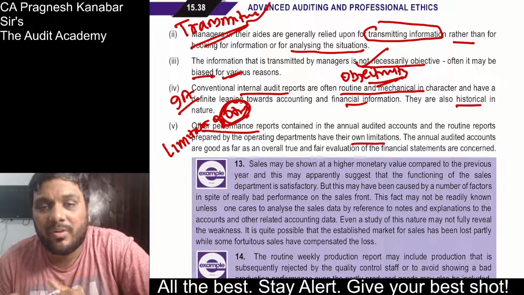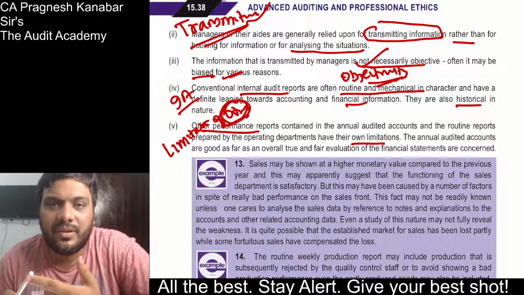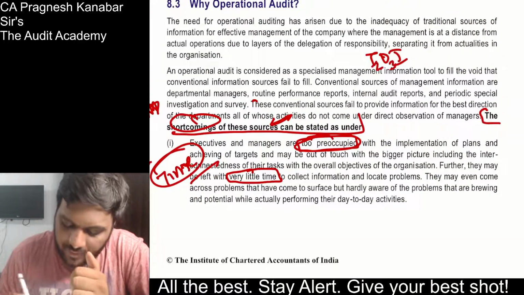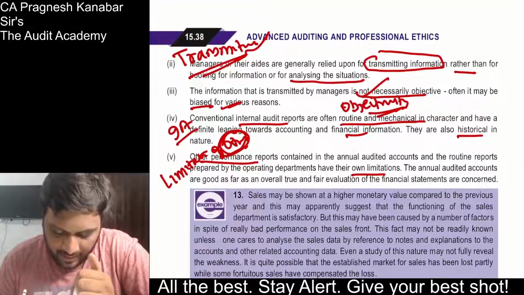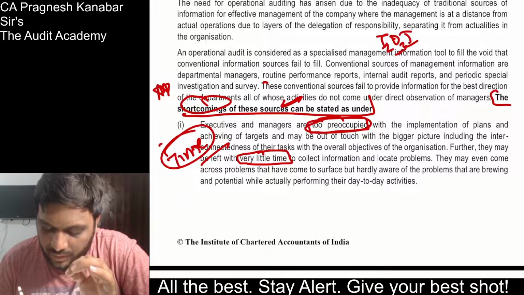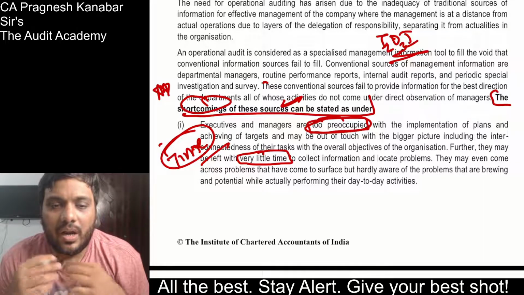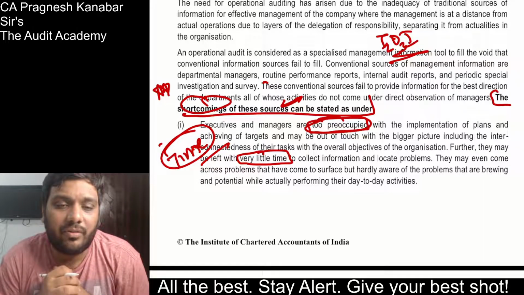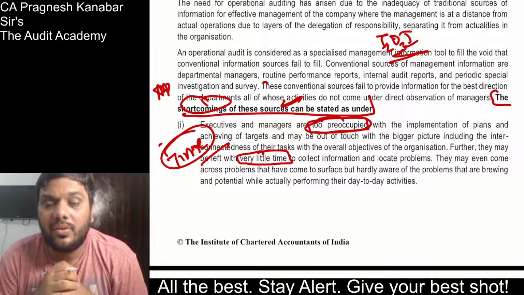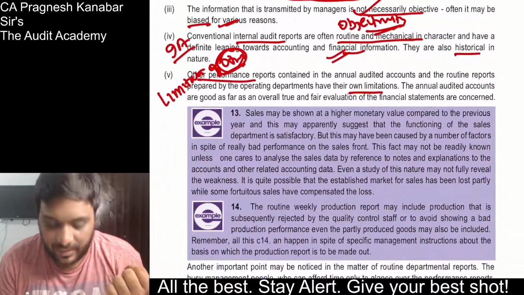So objectivity may be compromised in the information that they give. Then other reports also have their limitations. All right. And occasional. So 3 points: 2 points from T, 3 points from O. And look at this, I: internal audit reports are often routine and mechanical in nature. So T2O3I. So TOI. The shortcomings of these sources. So don't convince them why operation audit is required by giving the benefits of operation auditing. Tell them why other sources are not that good, and they have shortcomings. That is why operation auditing is required. All right. That kind of approach will give you a better answer over here.